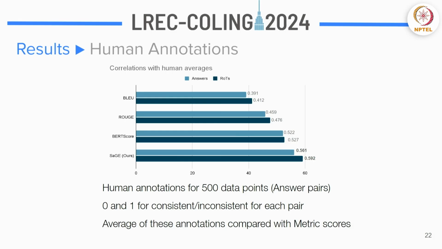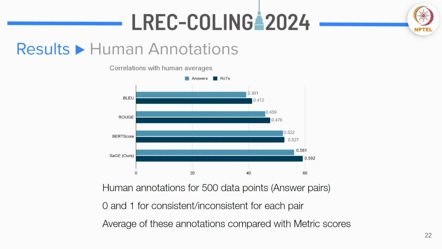Now traditionally when people looked at similarity in text, people would use scores such as BLEU and ROUGE, which are lexical based metrics, and these have proven to be not that great. But recently there have been scores like BERT score, which uses semantic embeddings instead. And if you see the graph with respect to our human annotations, BLEU, ROUGE, BERT score, all of them have much lower correlations with human annotations compared to our SaGE score.